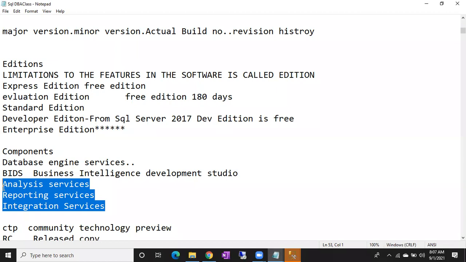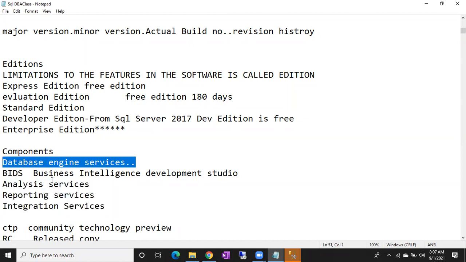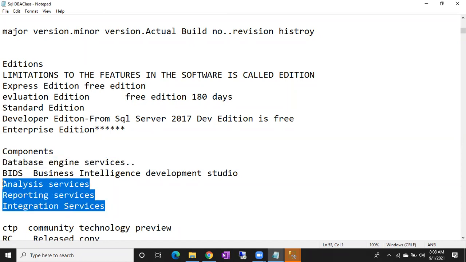And again, these are extra. These are extra cheese you have to buy from Microsoft. Don't think that in the Enterprise Edition I will get it free. No, Enterprise Edition is limited to the database engine. In the database engine you can work with all the features of the database engine. But if you want to install these three components, you have to pay extra for that.